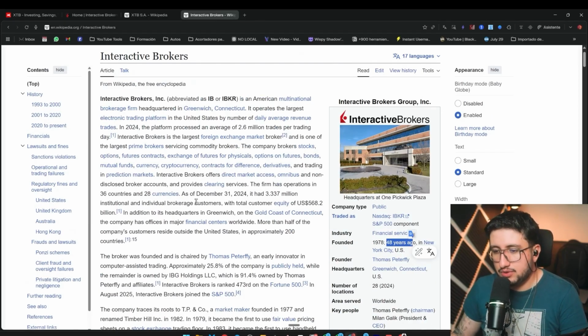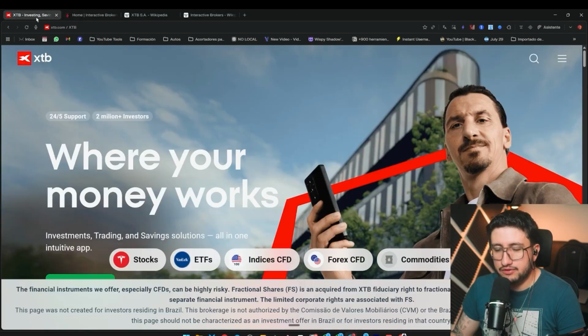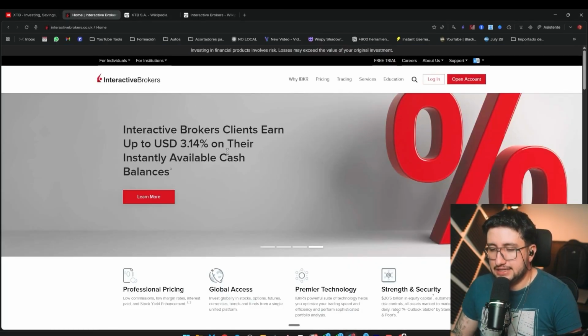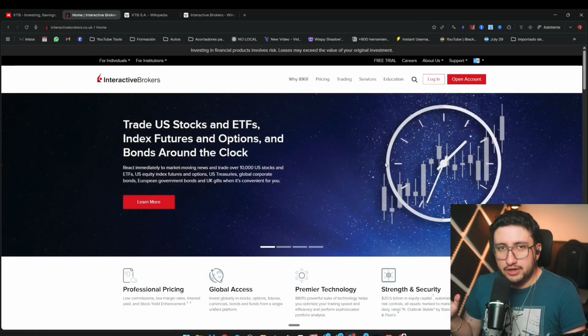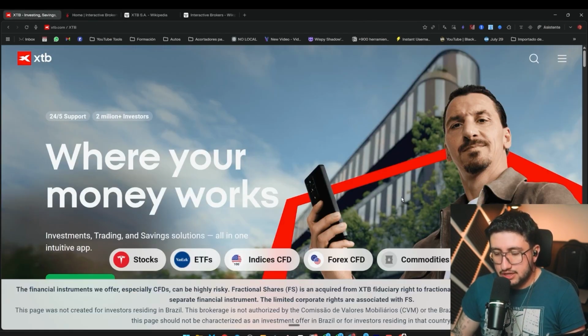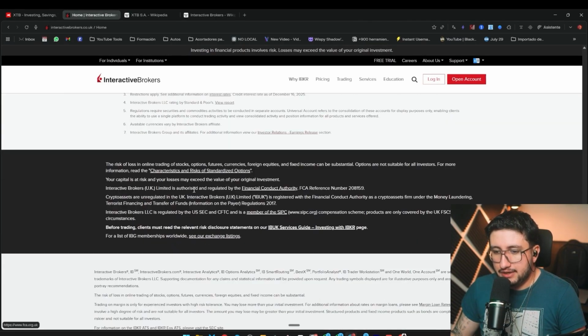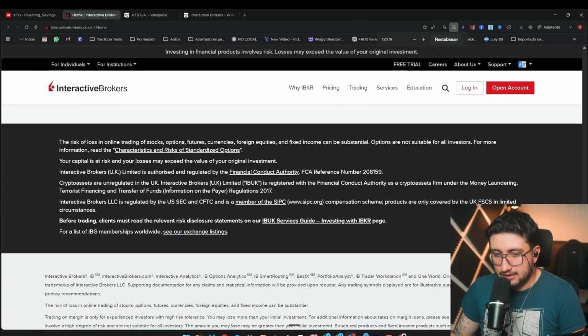And right from the start, we already find a differentiation between both, and it's that one comes directly from Poland and the other comes directly from the United States. Now, this is important, but let's say we're already starting with this first point, and it's the history of both brokers, of both investment platforms. But we also have to start with the topic of regulations, as we see here.